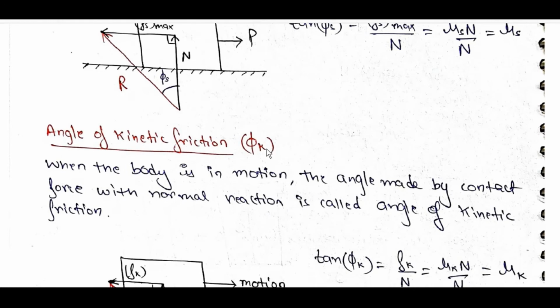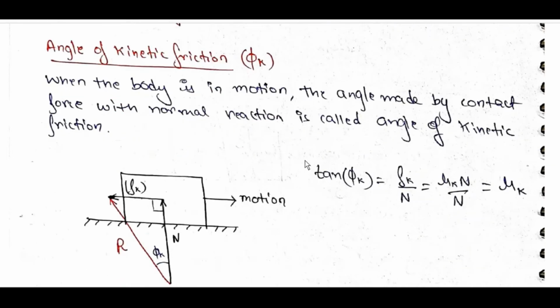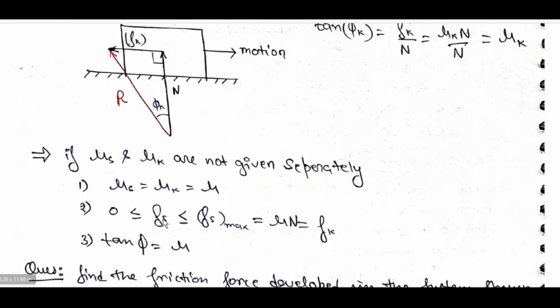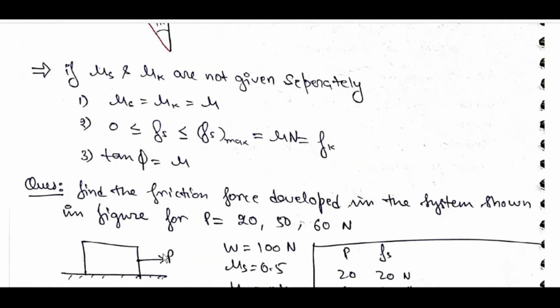Angle of kinetic friction, phi_k: when the body is in motion, the angle made by the contact force with the normal reaction is called the angle of kinetic friction. tan phi_k is equal to f_k by N is equal to mu_k N by N is equal to mu_k. If mu_s and mu_k are not given separately, mu_s is equal to mu_k is equal to mu. Then 0 less than f_s less than f_s max is equal to mu N is equal to f_k. tan phi is equal to mu.